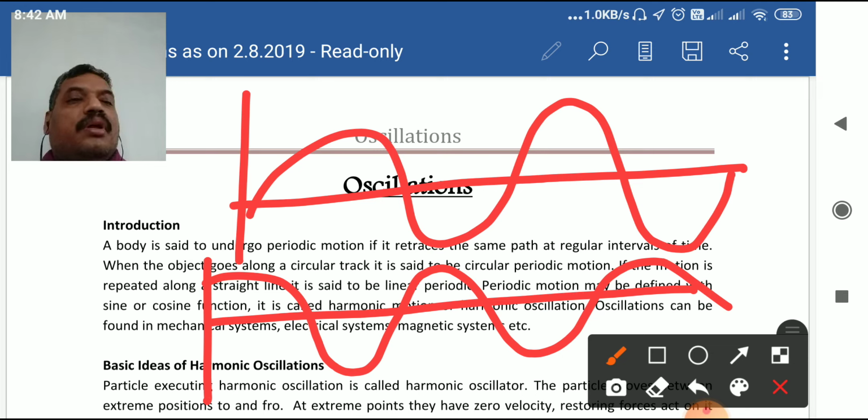Okay, and oscillations can be found in mechanical system, electrical system, and magnetic system, etc.